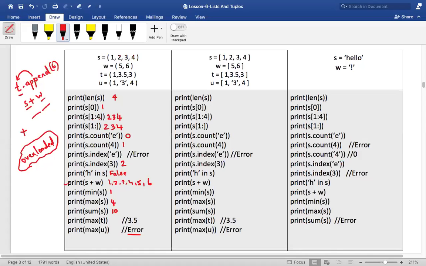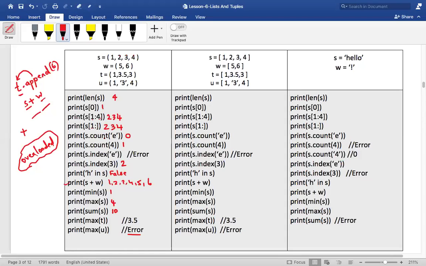Is that clear? Now, s of 1 colon. What does this mean? From 1, I don't have an end point. It means go till the end. Is this clear? Start from the first position and go till the end, because I don't have any end point. That's why it gives 2, 3, 4.